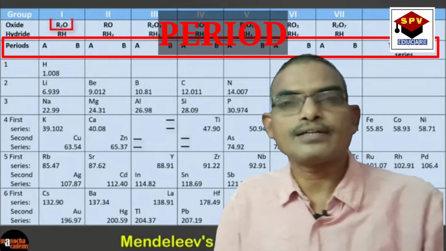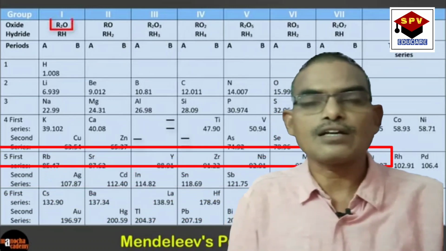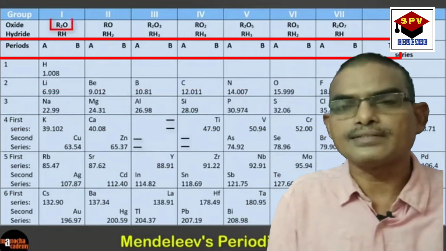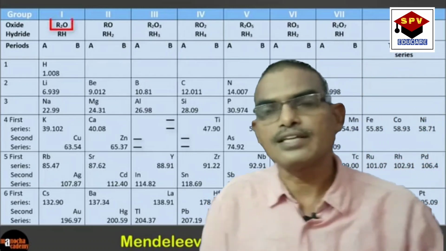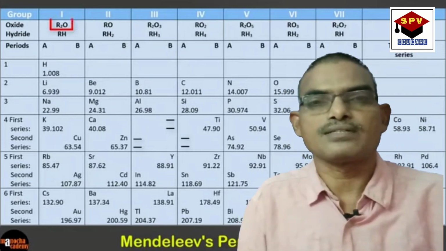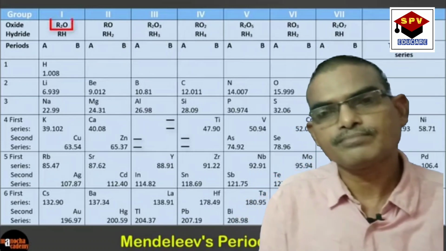Coming to the second point, about periods. There are 7 horizontal rows named as periods. The elements in the same period differ in their properties, whereas in groups, the elements in the same group will have the same properties. That is the main difference between groups and periods.